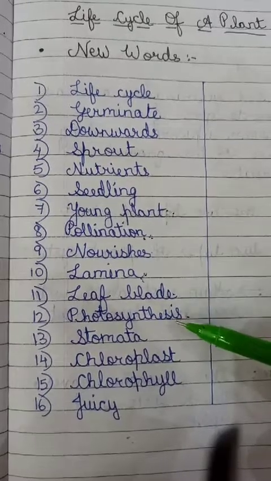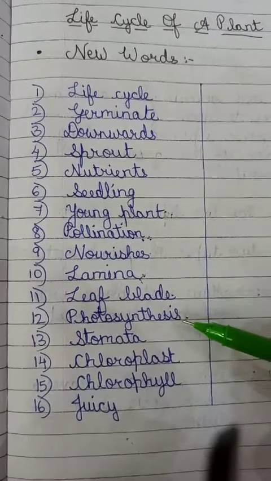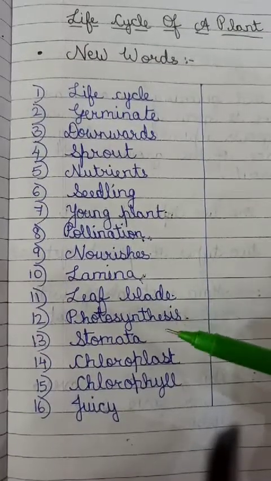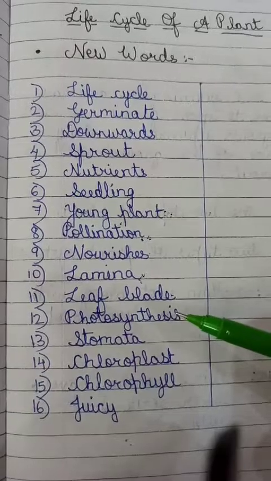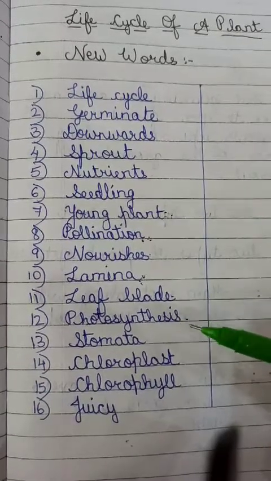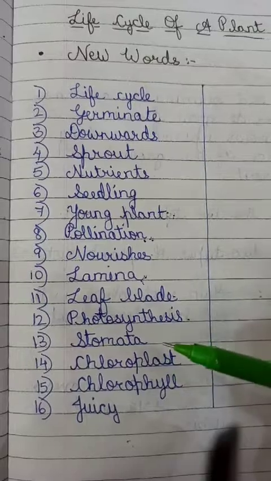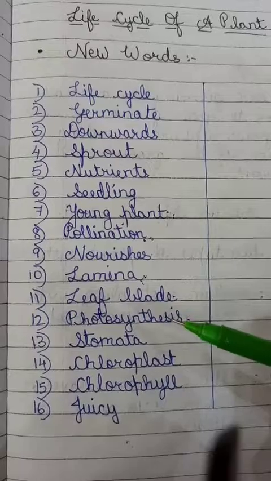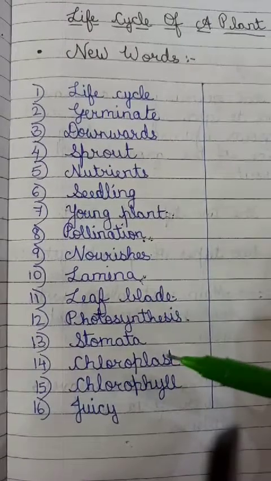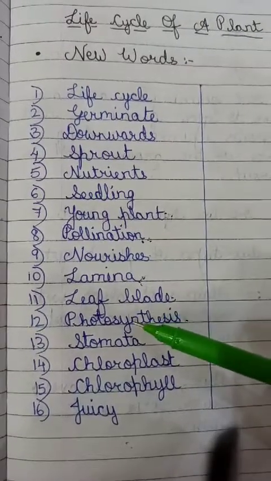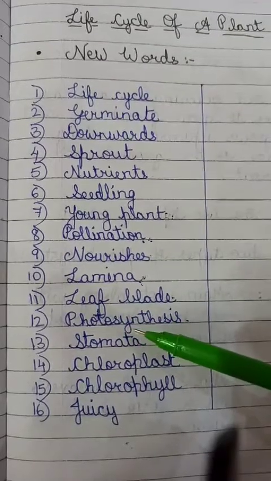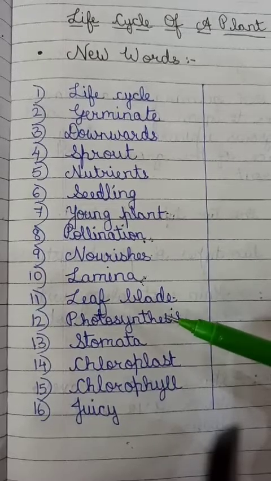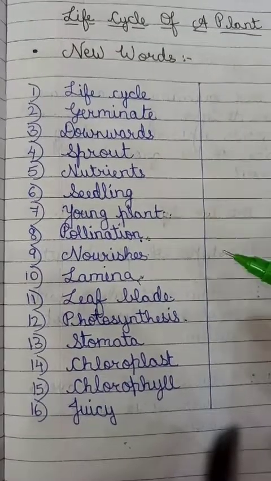photosynthesis. This photosynthesis word is very important. As you know, plants make their own food. But how they make their own food? There must be some process or there must be some way how they make their own food. That way or that process through which plants make their own food is in the presence of sunlight, air, water, and gases like CO2 and O2 which is present in air only.